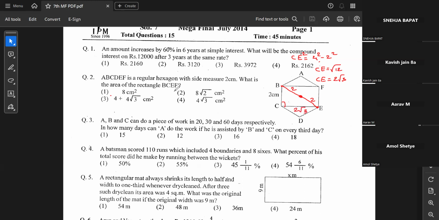Now, since I'm supposed to find the area of the rectangle, it's basically length into breadth. That is 2 multiplied by 2 root 3. 2 multiplied by 2 is 4, so 4 root 3 will be your answer for the area.